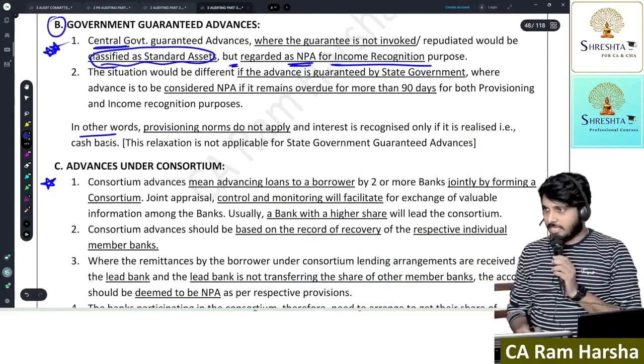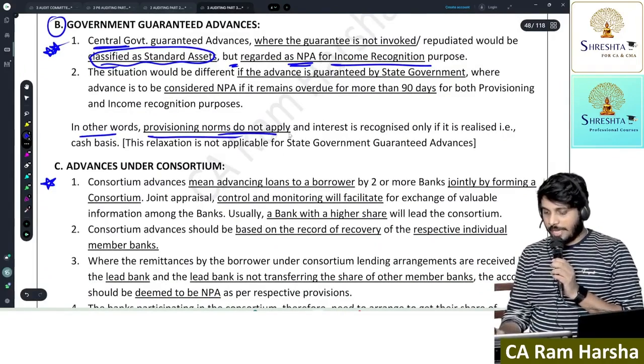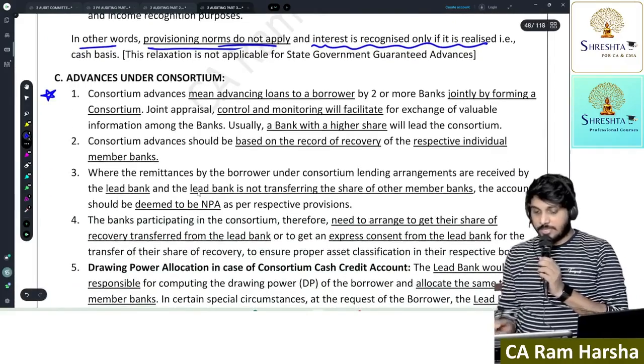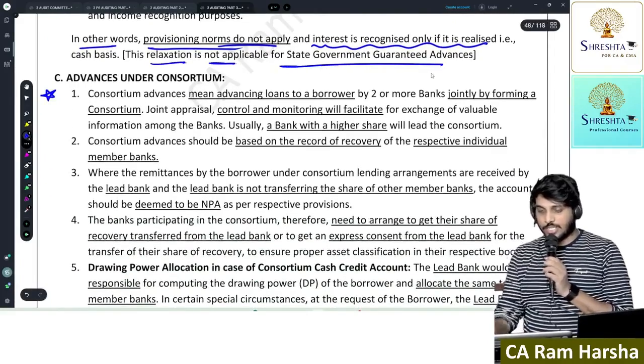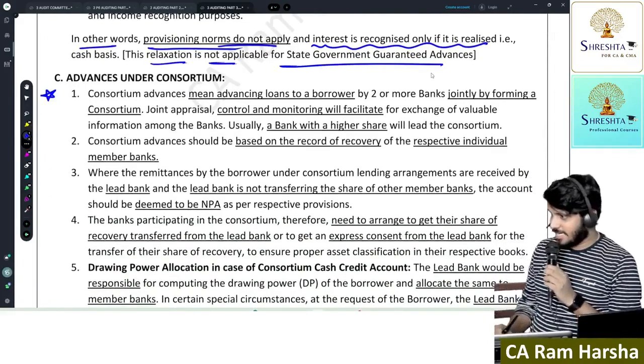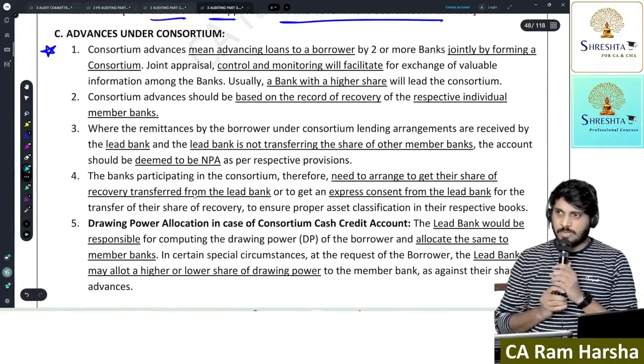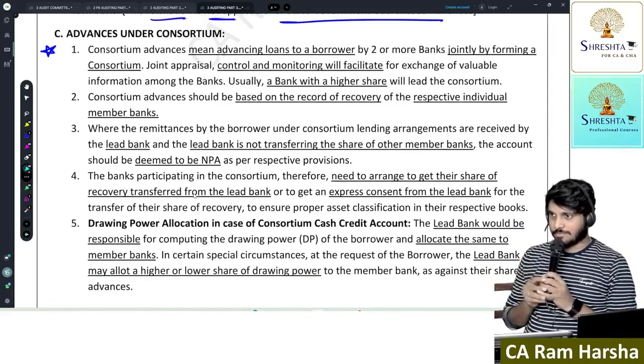So in other words, provisioning norms do not apply and interest is recognized only when it is realized. This relaxation is not applicable in case of state government guaranteed advances. Understood or not? Now what do you mean by advances under consortium?